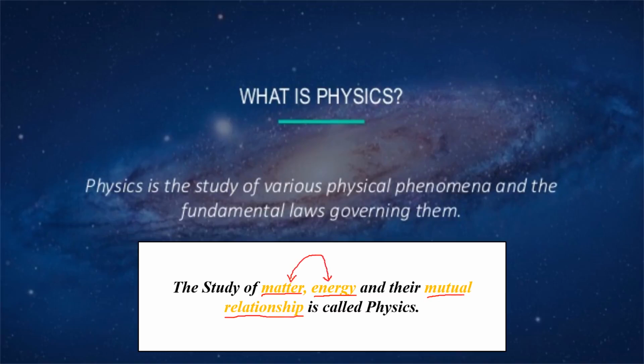Matter includes all the substances which occupy space and have some mass. All those substances will be called matter. And energy includes your kinetic energy, mechanical energy, heat energy, wind energy. A lot of types of energies are present today over which different researches are going on.